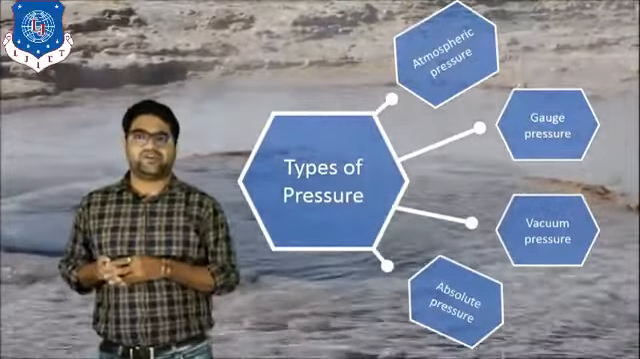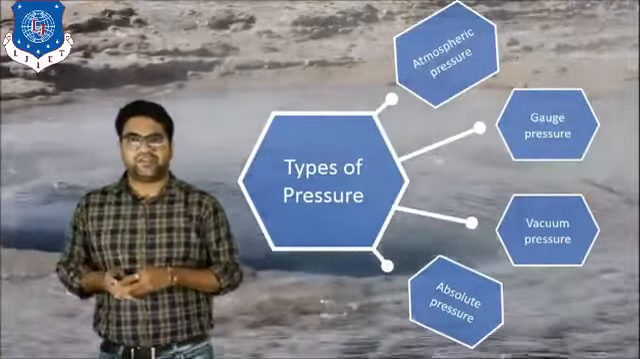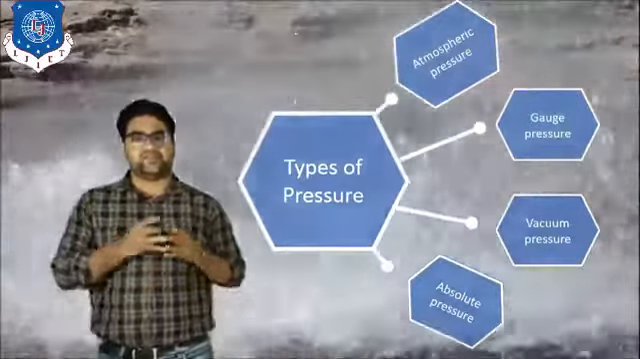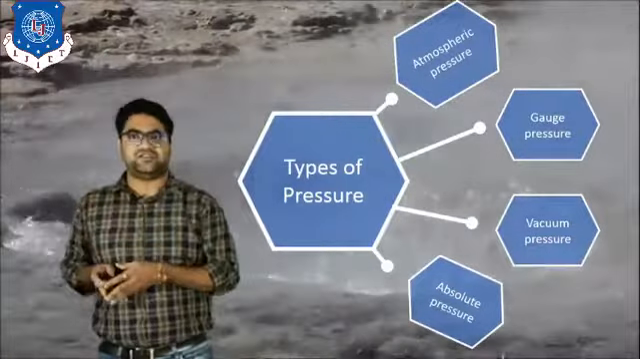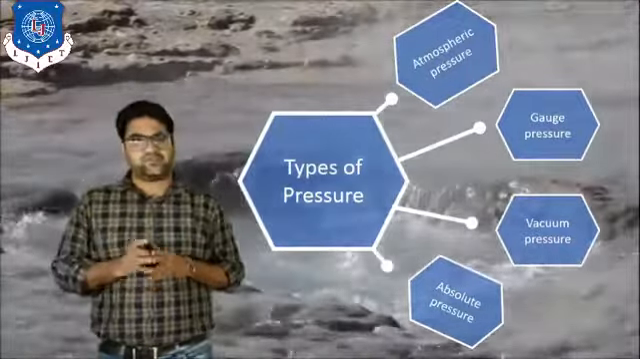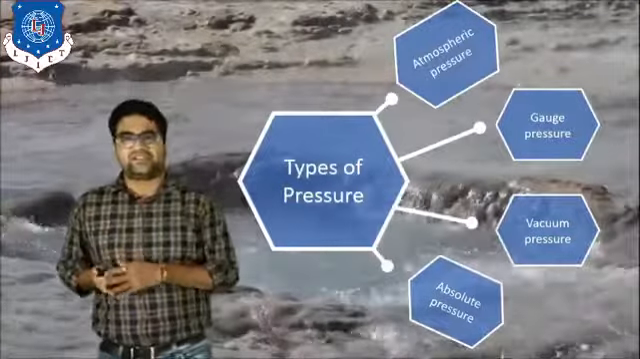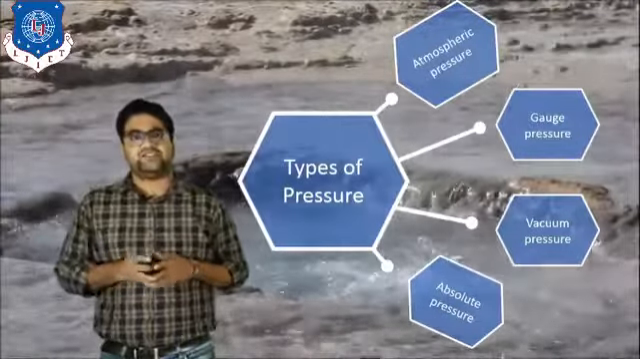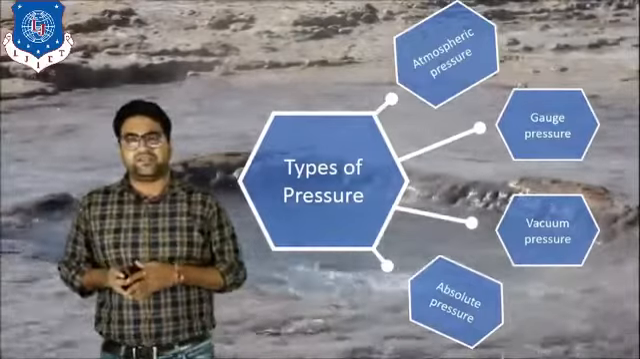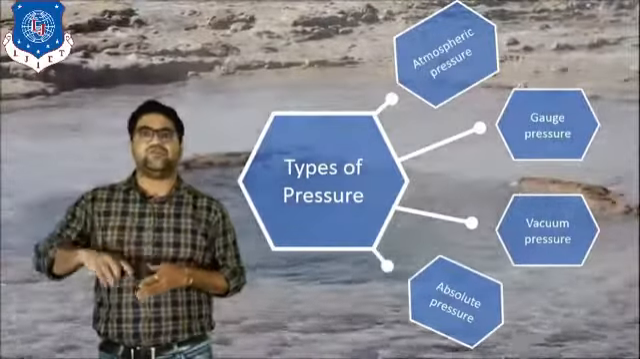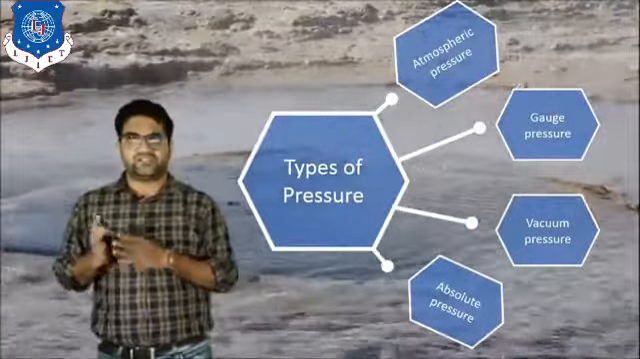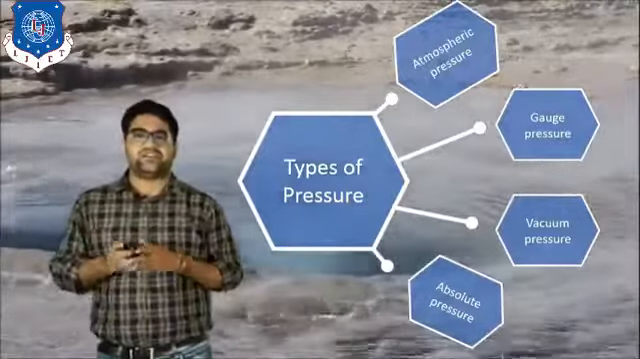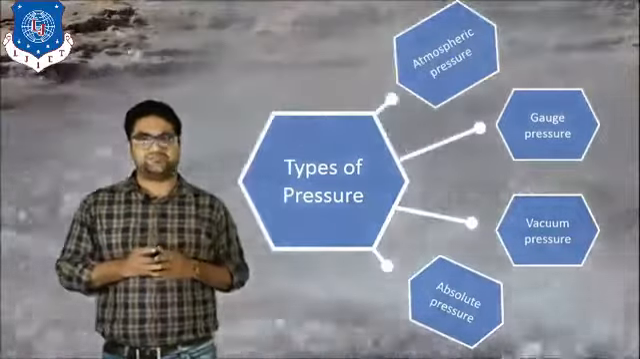Now what is the meaning of atmospheric pressure? The pressure which is exerted by the atmospheric air on the earth is known as the atmospheric pressure. Next is the gauge pressure. Now what is the meaning of gauge pressure? Gauge pressure is the pressure above the atmospheric pressure. Generally, the gauge pressure is measured by the pressure gauge.